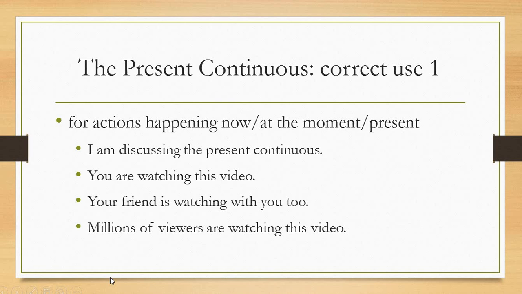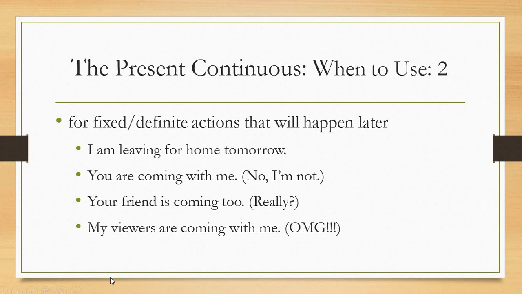So this is pretty common. Everybody knows about this. For actions that are happening at the moment, now, we use the present continuous tense. Correct use number 2, for fixed or definite actions that will happen later. So instead of saying, I will go home tomorrow, I can say, I am leaving for home tomorrow. You're coming with me, instead of saying, you will come with me. Your friend is coming too, instead of saying, your friend will come too.